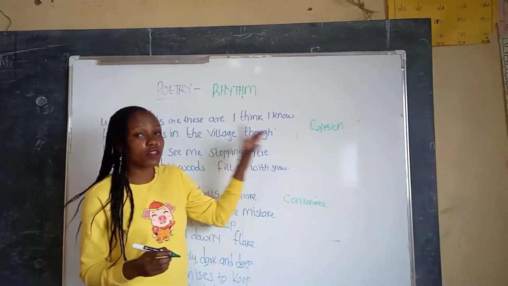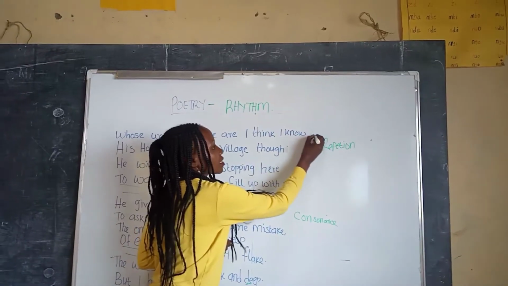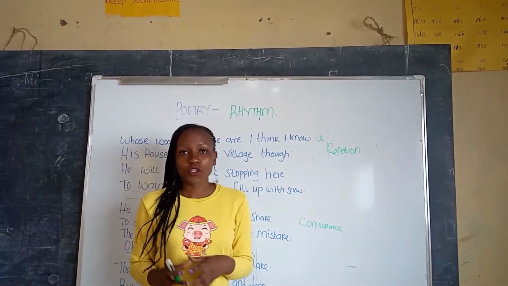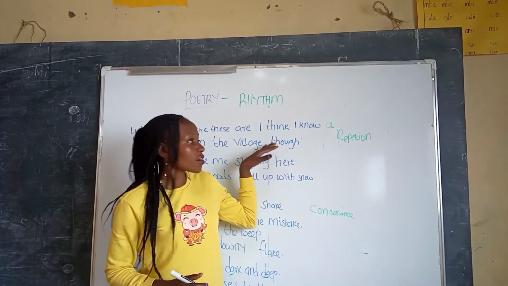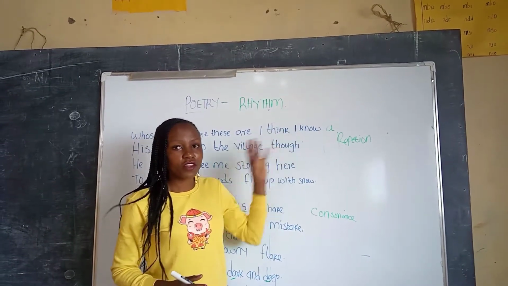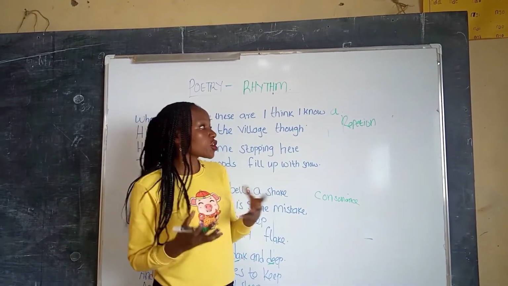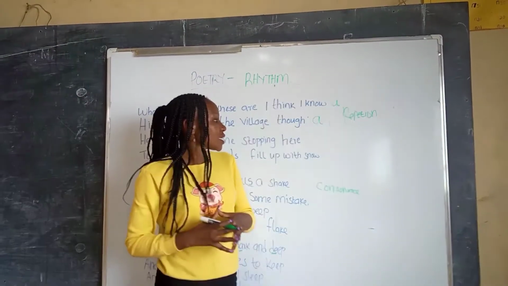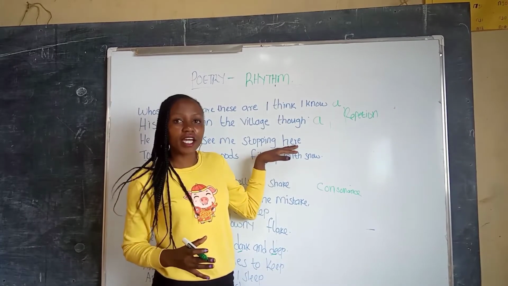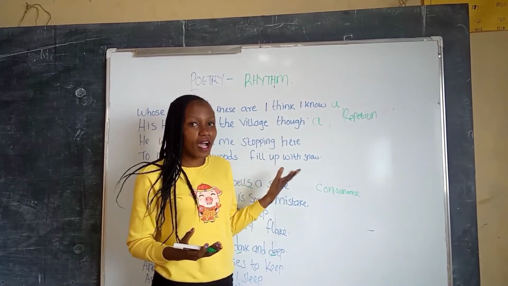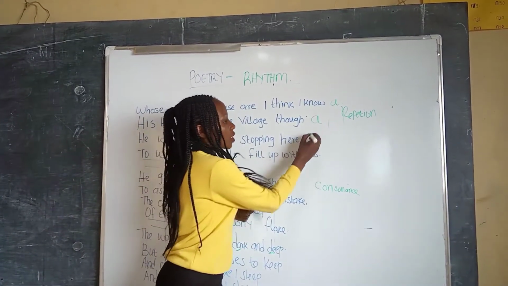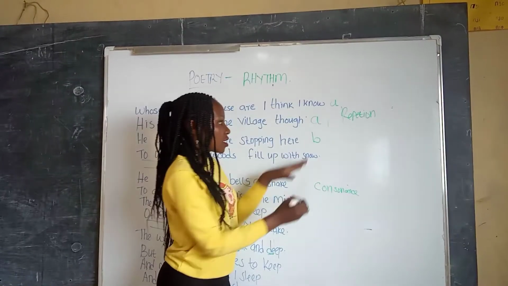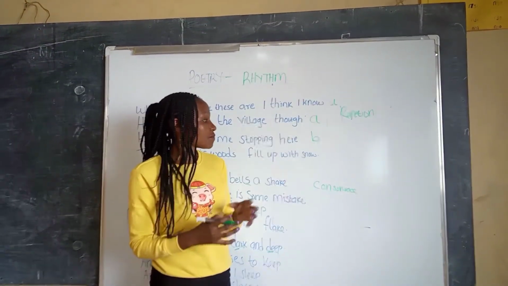So we're going to start with the first alphabetical letter, that is A. Number two we have though. Though and know, they end with a similar sound, so we use the same letter to show that. Number three we have here, it ends with an a sound, so we're going to use a B because it's a different one from these ones.